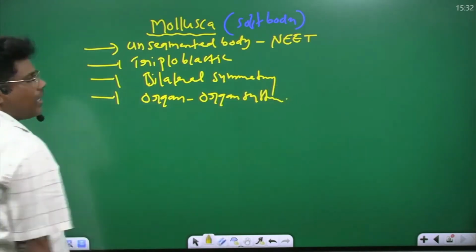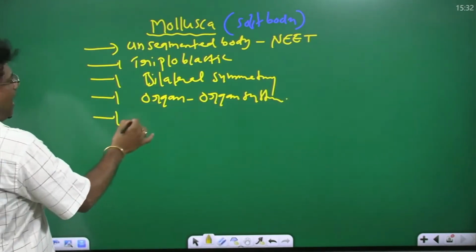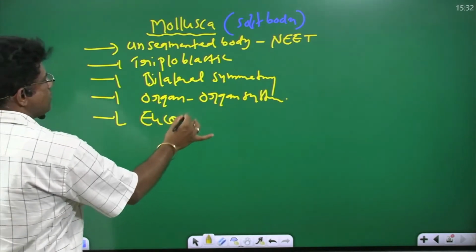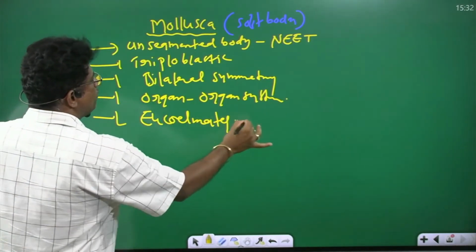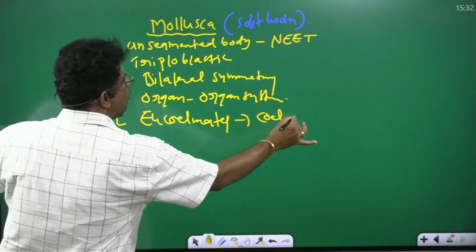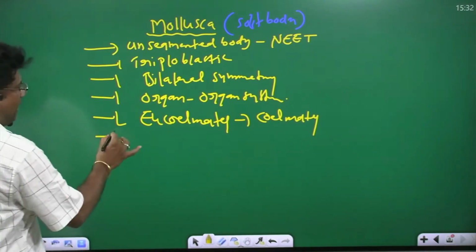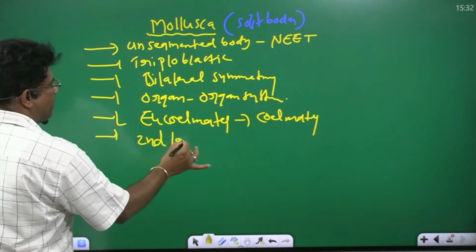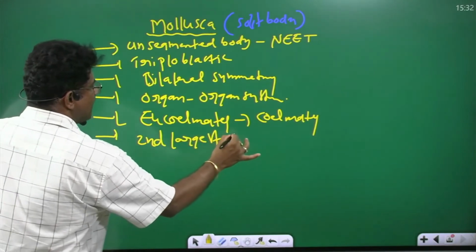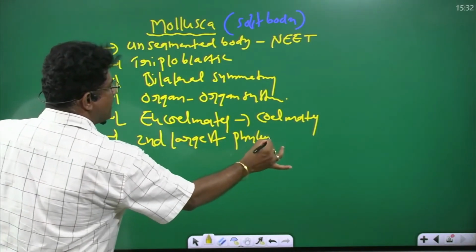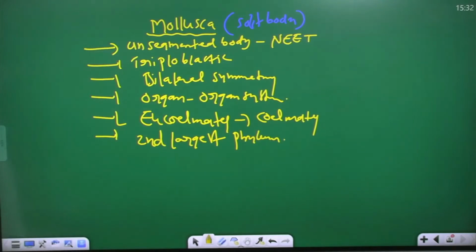They are also eucoelomates, which means true coelomates. This is the second largest phylum in the animal kingdom. Any doubts? What is the first largest phylum? Arthropoda. Second largest phylum? Mollusca.